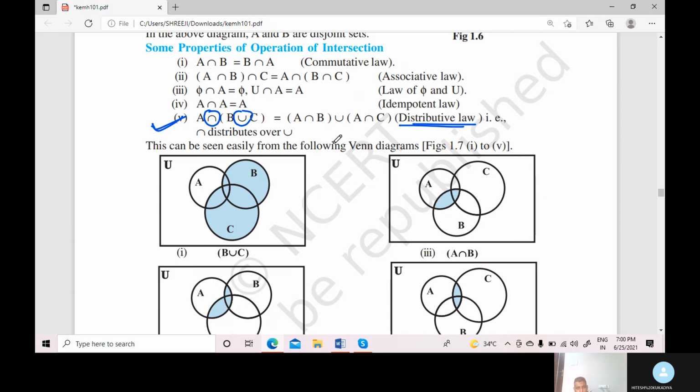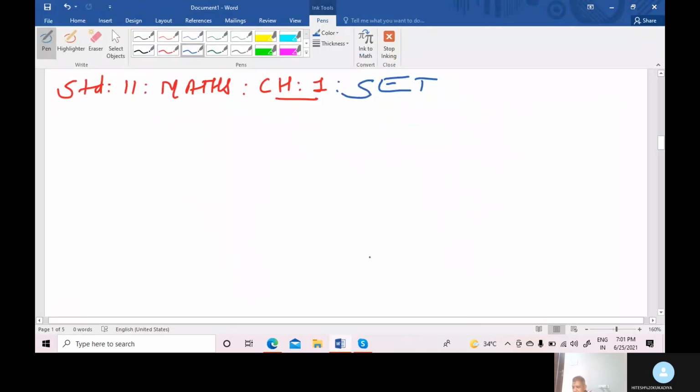Here there are a total of two distributive laws. But in our textbook only one law is given. Now look at your notebook. We write both the laws here. Clear? Look here, students. First one.